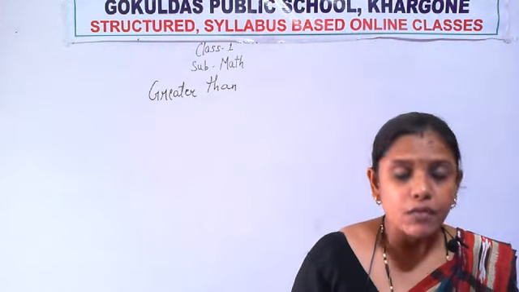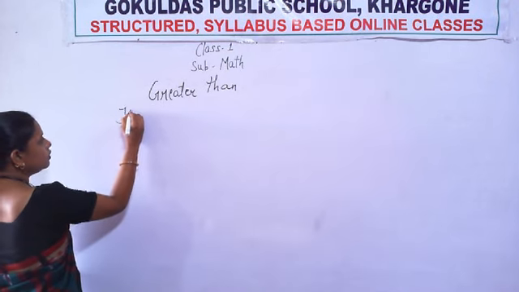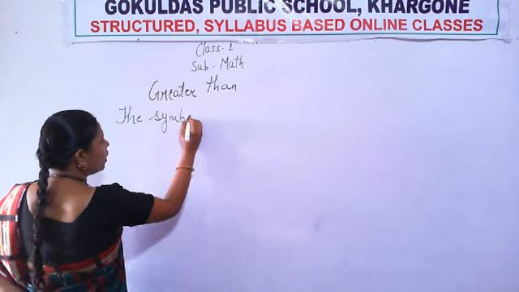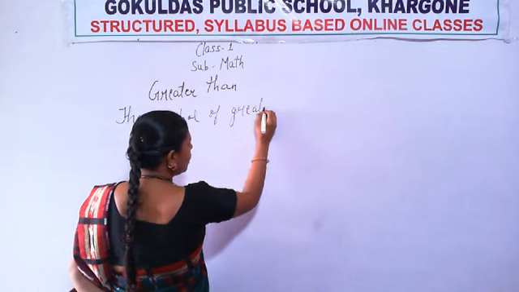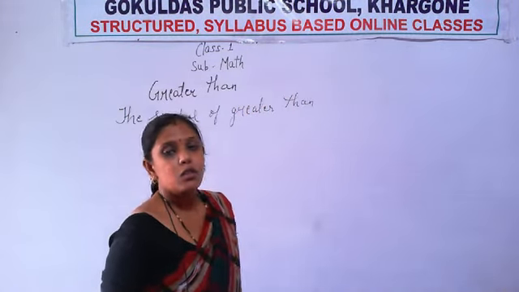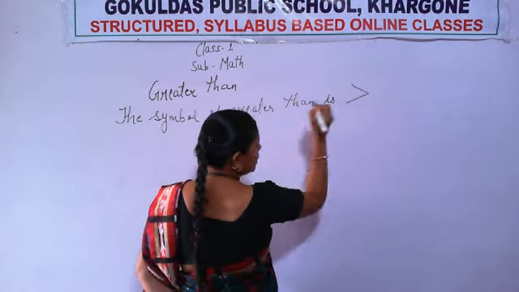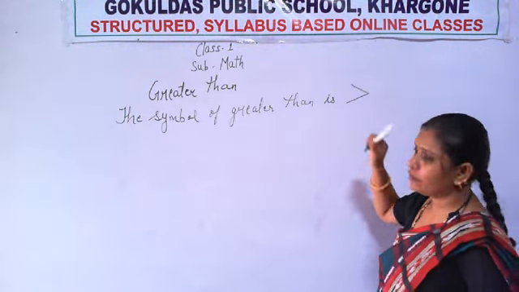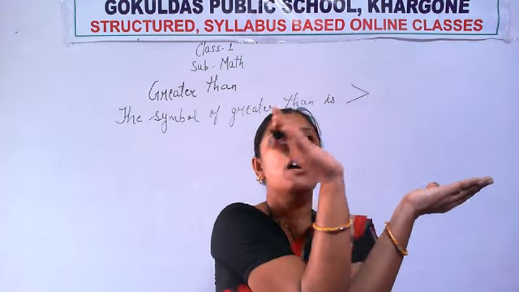So this I will explain. First, what is the symbol of greater than? The symbol of greater than is like this. Like this. The mouth of a crocodile is open.